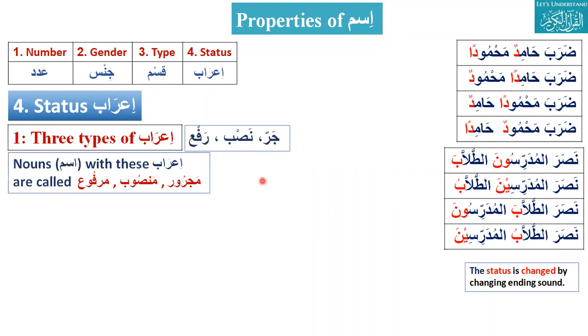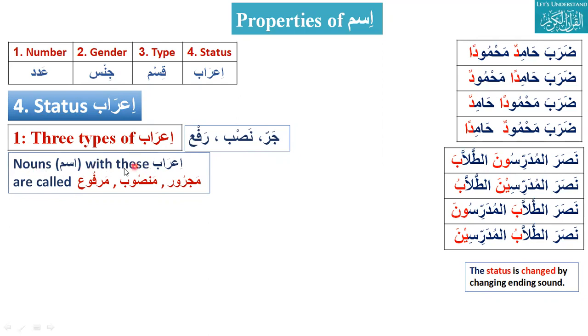Like Muslimun. Look at the last letter of Muslimun: mun, that is Pesh. It means Rafa. If I say Musliman, the last letter meem has the Fatha. Though it has 2 Fatha, it is Zabar. We will say it Nasab. And then Muslimin, when there are 2 Zair, that is called Jar.